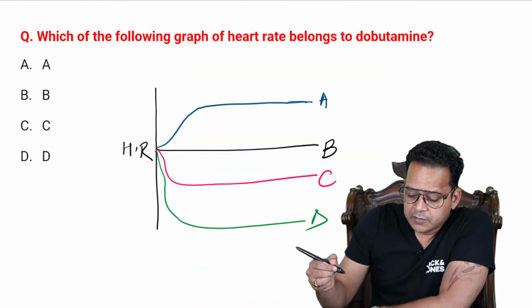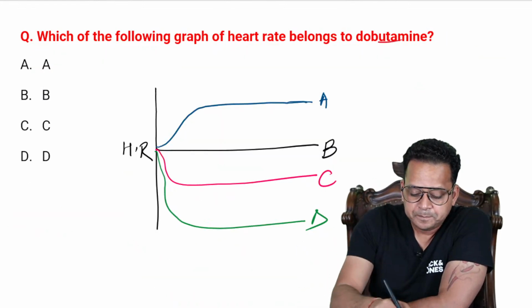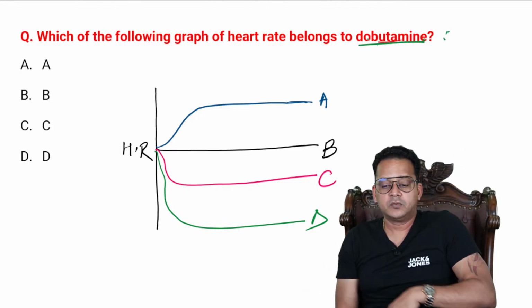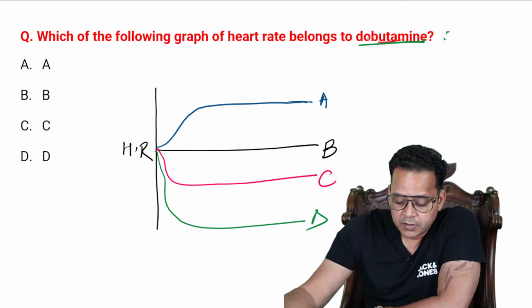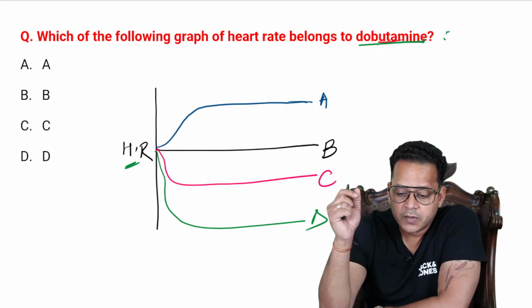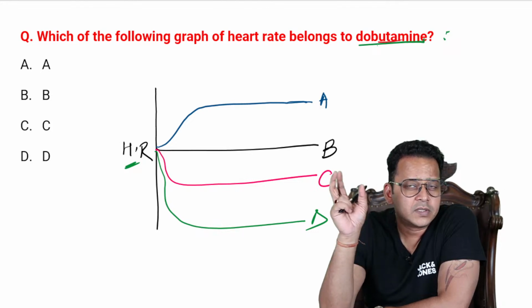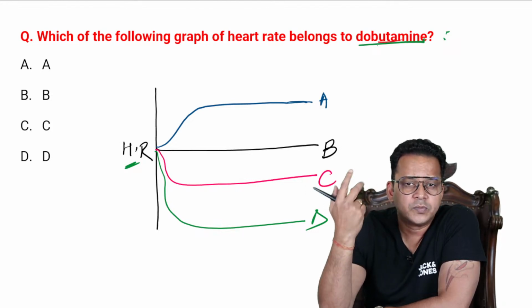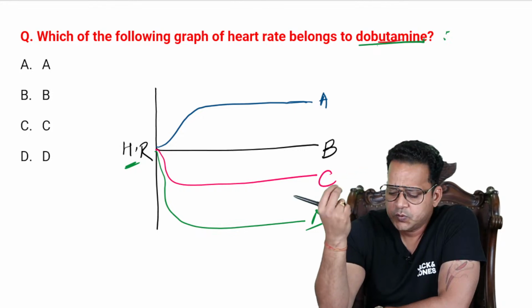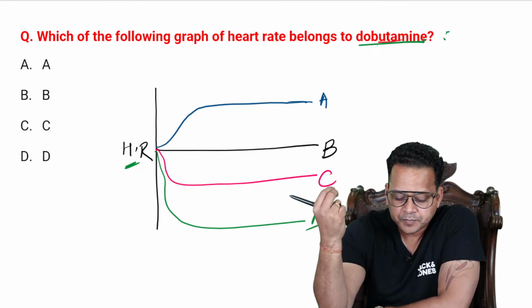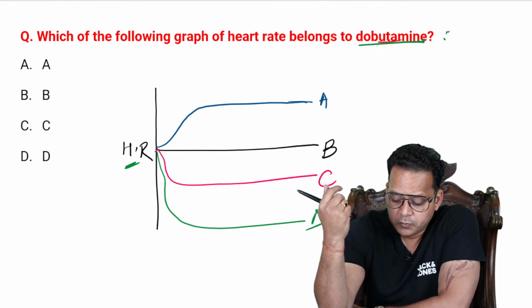Which of the following graphs of heart rate belongs to dobutamine? Look at this, A, B, C, D, four graphs. These are the graphs of heart rate. Up until now, they've asked MCQs on different drugs like epinephrine, norepinephrine, isoprenaline. Now the MCQ is on an altogether different drug, that is dobutamine. So we have four graphs here, A, B, C, D.